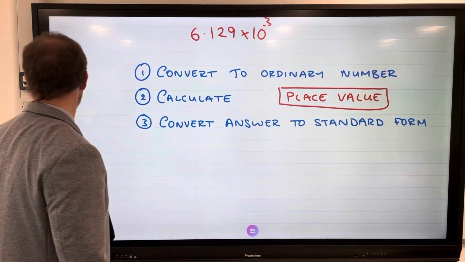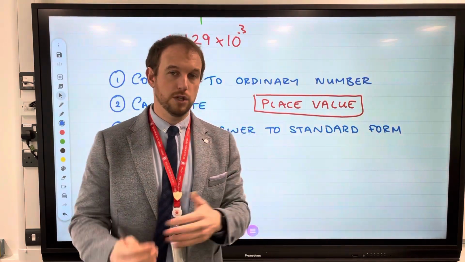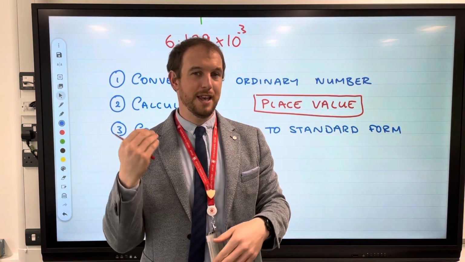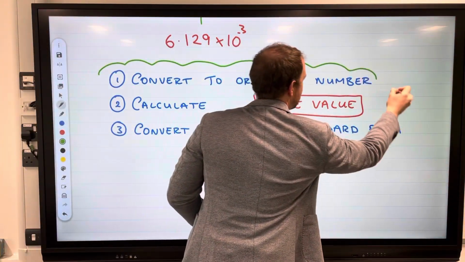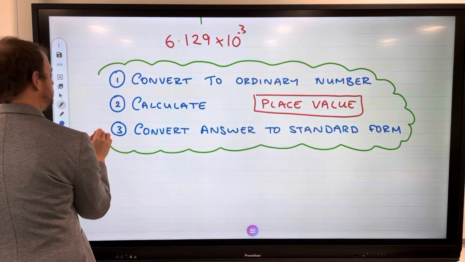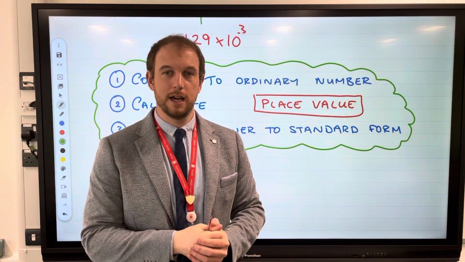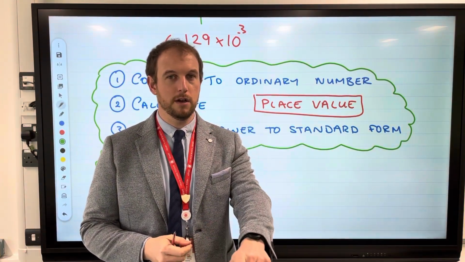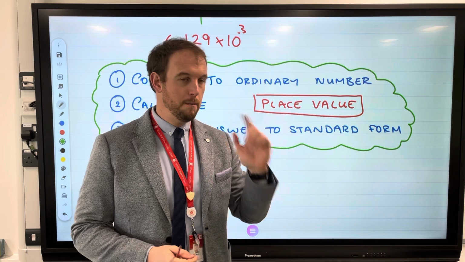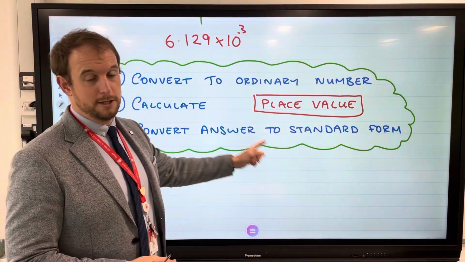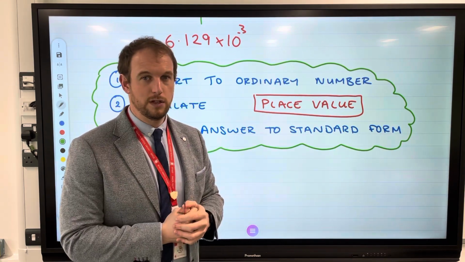So if you're watching this video now, I'm assuming you've looked at previous videos, or your teacher has shown you how to convert standard form into ordinary numbers. Now you're looking at that next step to take it on a little bit further. So I'll put a cloud around that. My advice would be to jot this down along with the examples. Make it neat, make it clear, especially with the place value. Remember, if we were in school, I'd say one number in each square makes it easier. Bear that in mind. Make a note of the steps, have a practice, and obviously, if you've got the answers, that'd be even better, so you can see if you're right or wrong. Hope it helps.